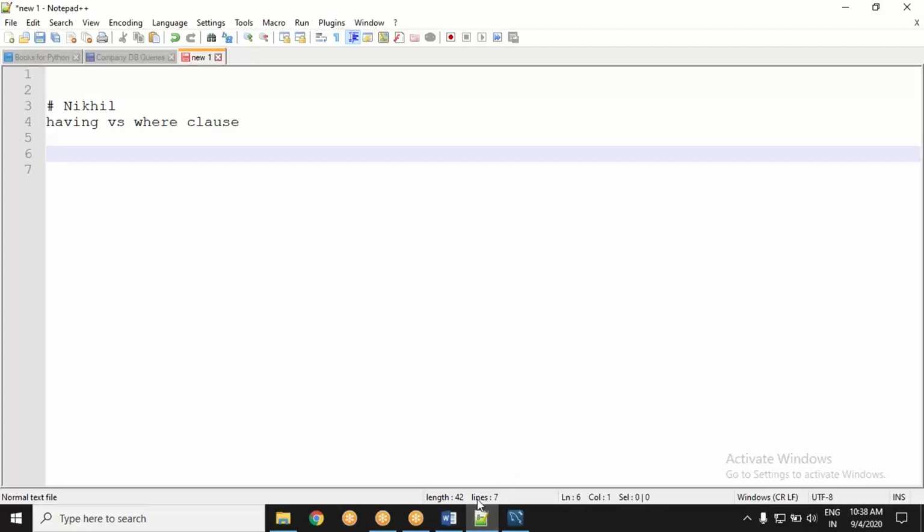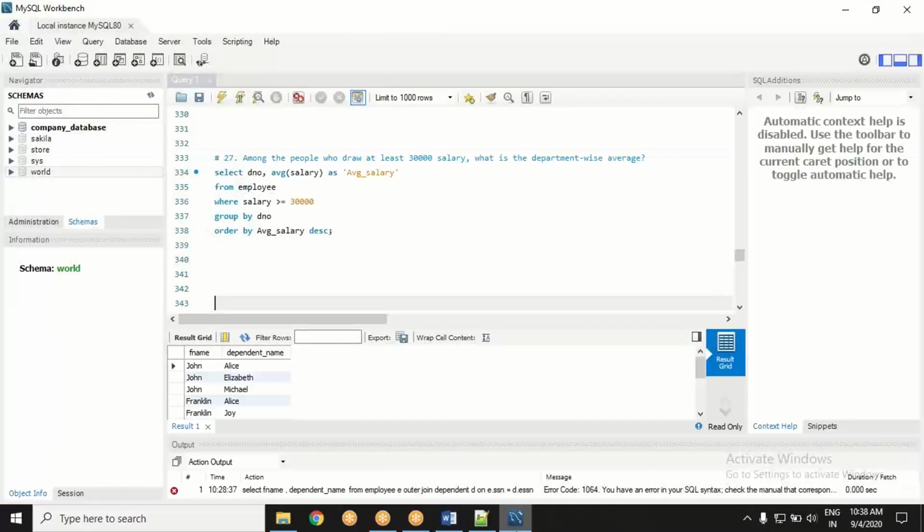See, both are there to specify conditions. Now, where clause, just pay attention. What do I actually want here? I want the average salary of employees, but of only those employees whose salary is at least 30,000. Yes or no? This query will do just that.